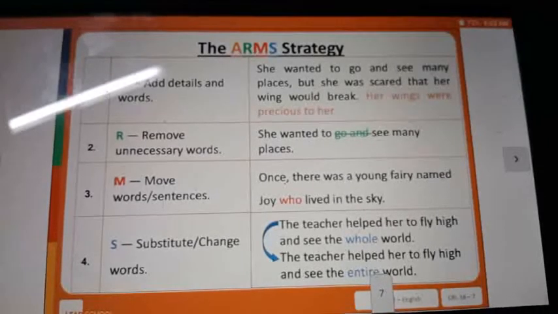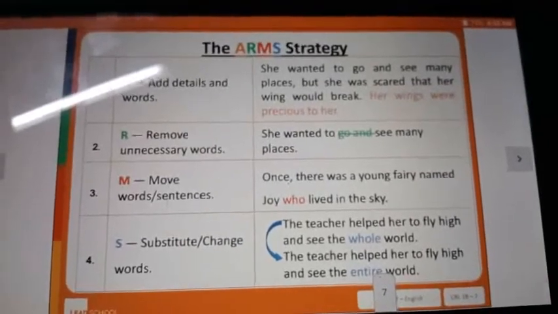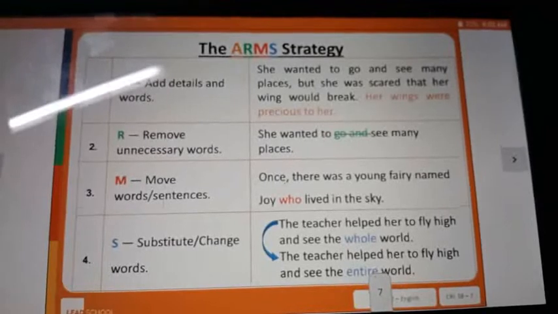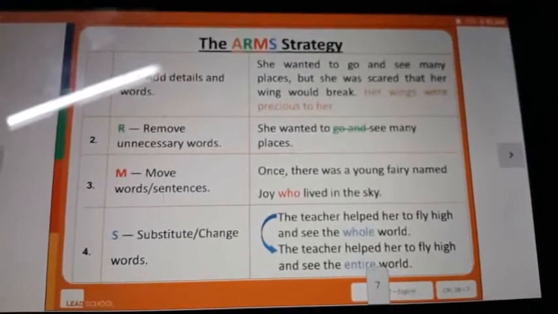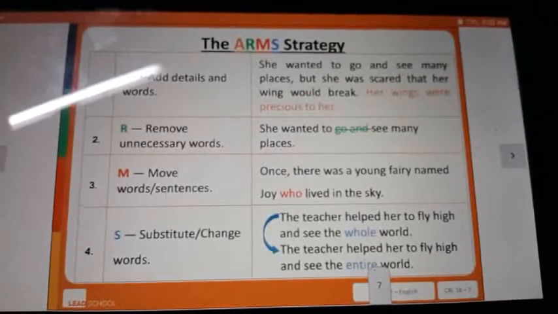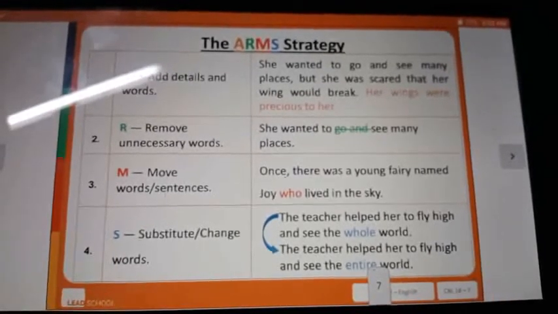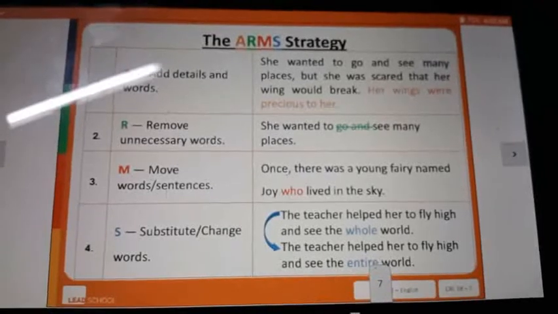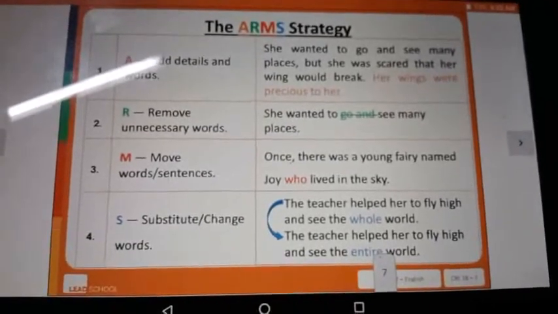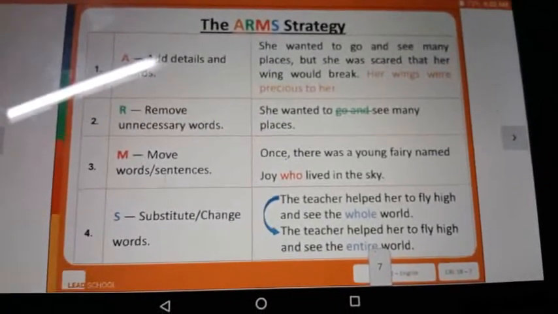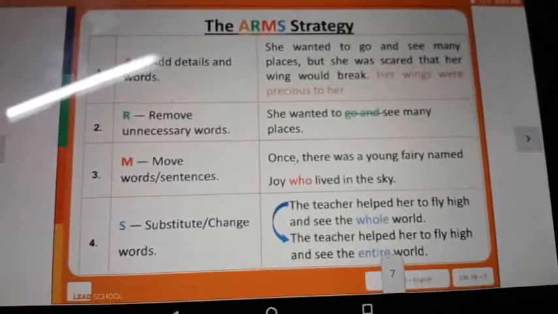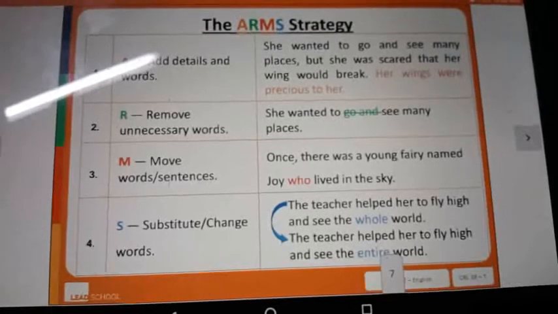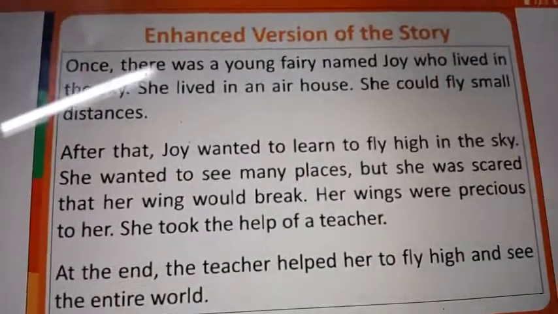Next, move sentences or words. Once there was a young fairy named Joy who lived in the sky. Next, change the words. The teacher helped her to fly high and see the whole world. The teacher helped her to fly high and see the entire world. Right? This is how I changed my sentences.